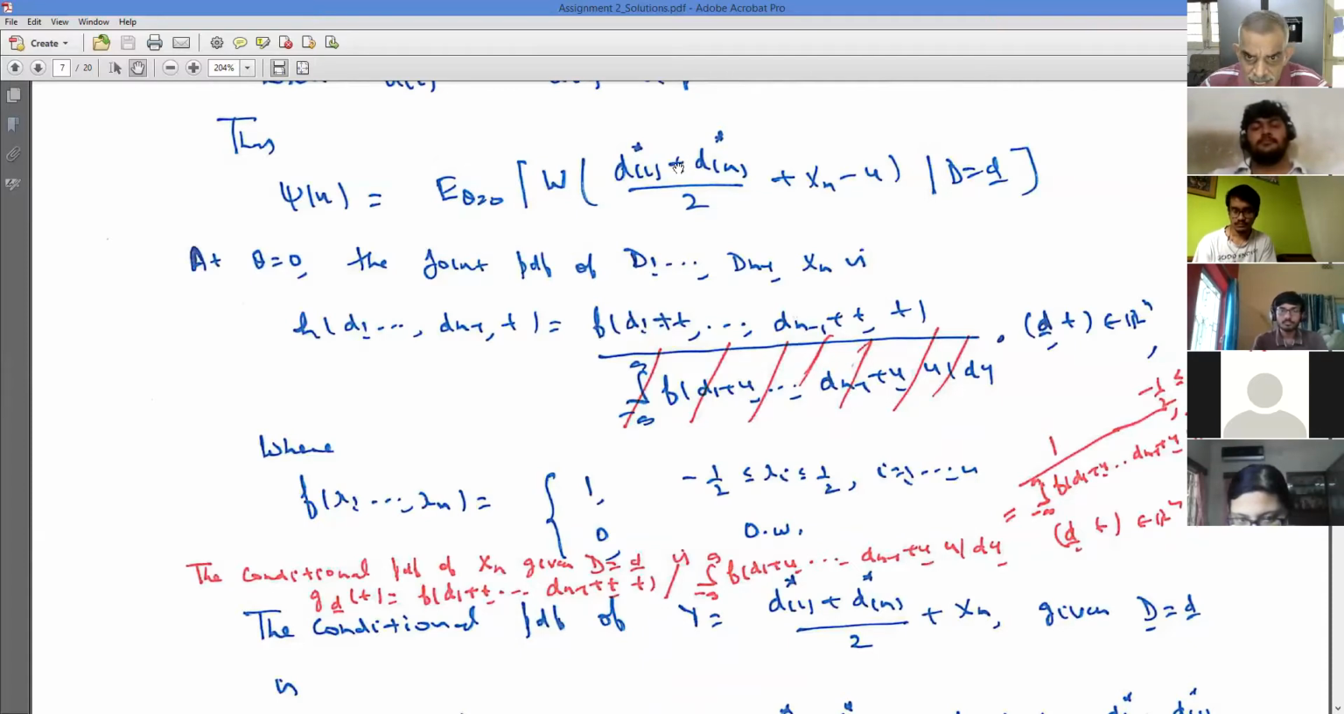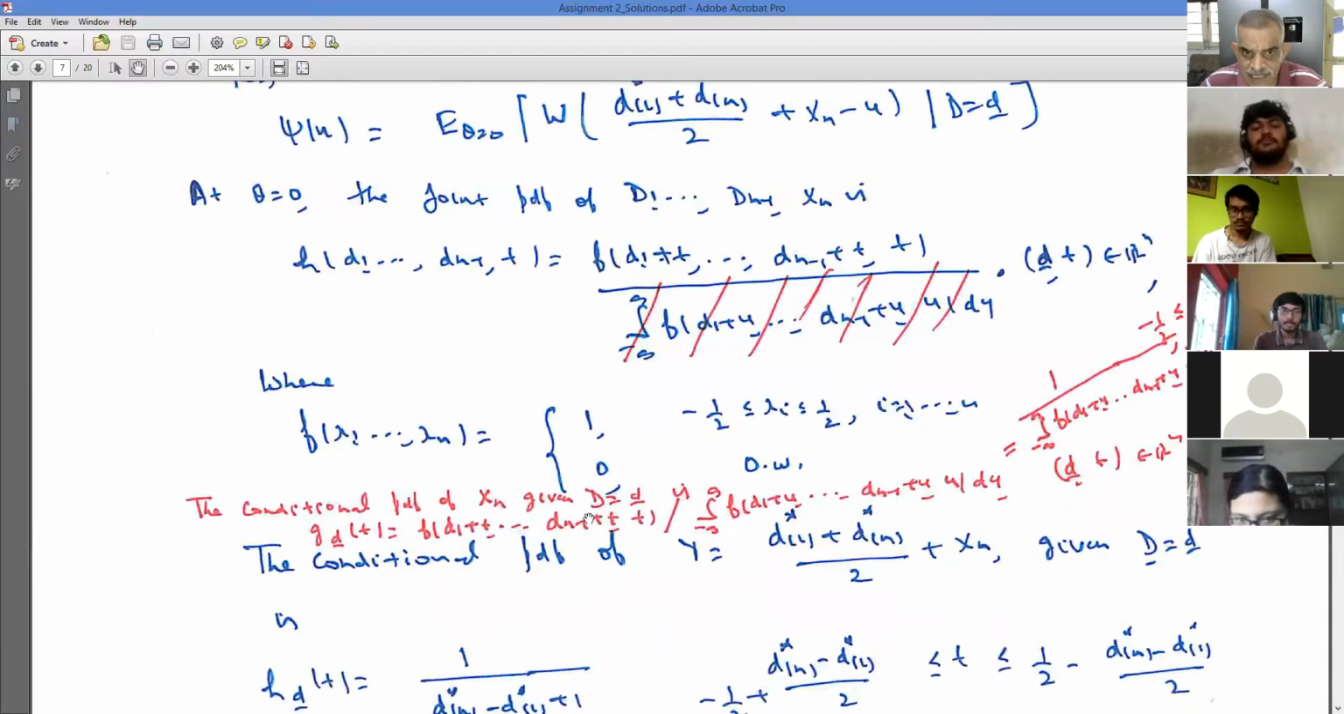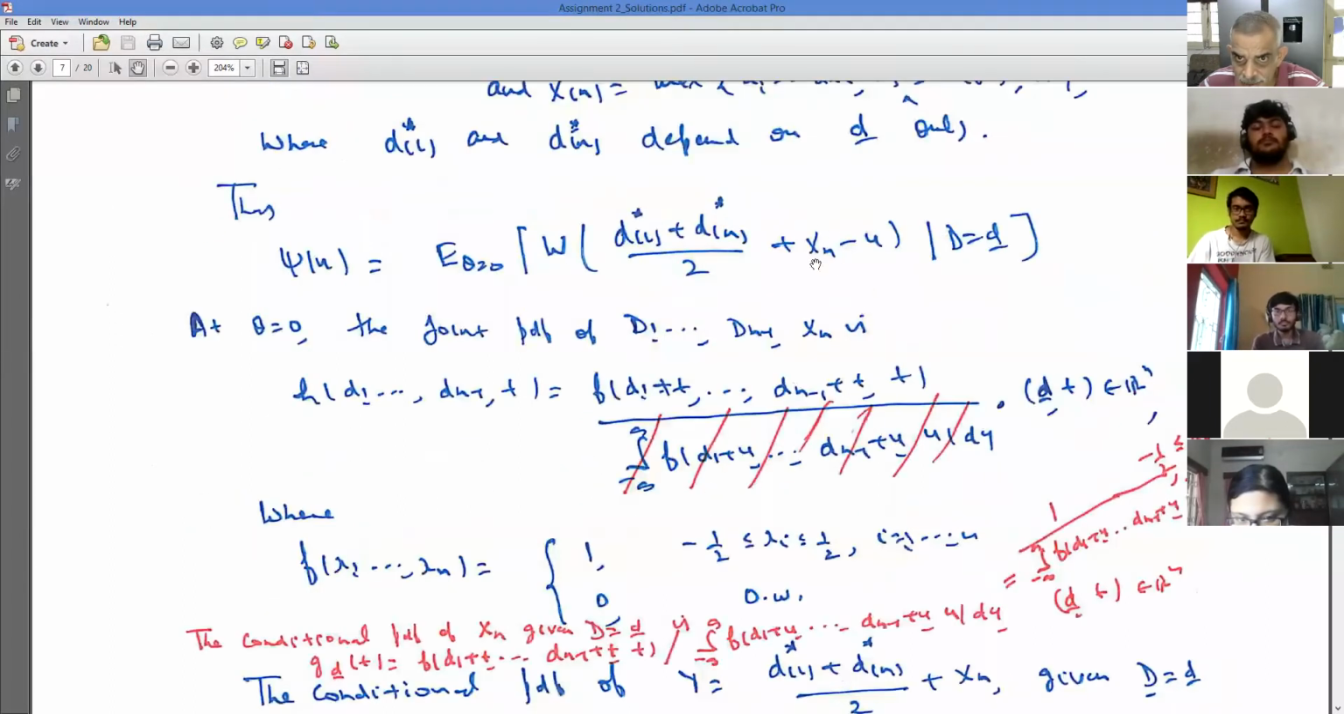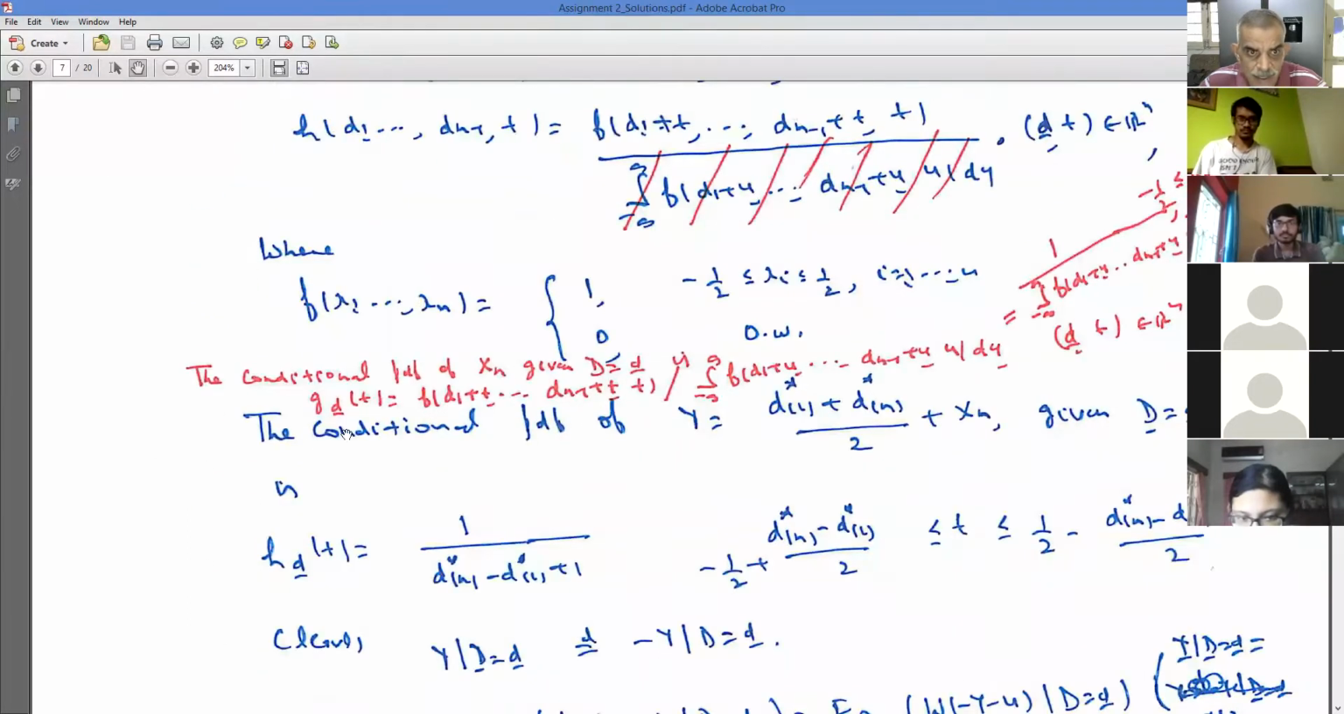So what I try to do is to see what is the PDF of xn given D equal to d. That is the conditional PDF you are dealing with over here. When you do that, you first find the PDF of x1 minus xn, and you can see that this PDF is nothing but f of (d1 plus t, ..., dn minus 1 plus t, t) divided by the marginal of all the d. Is that okay? So the PDF turns out to be this.